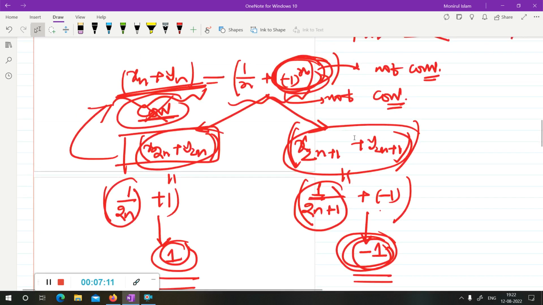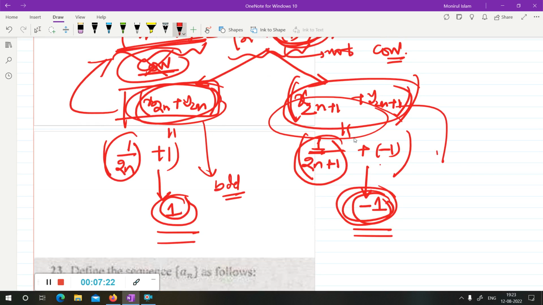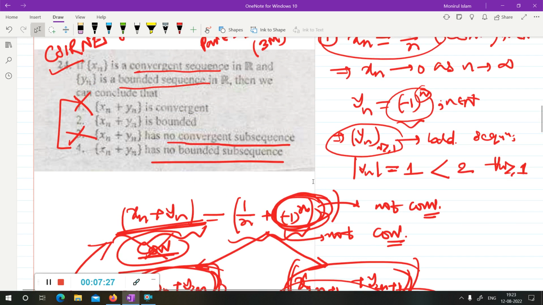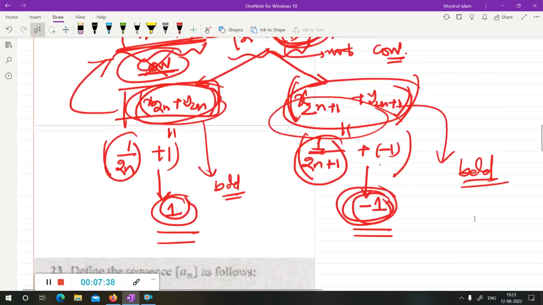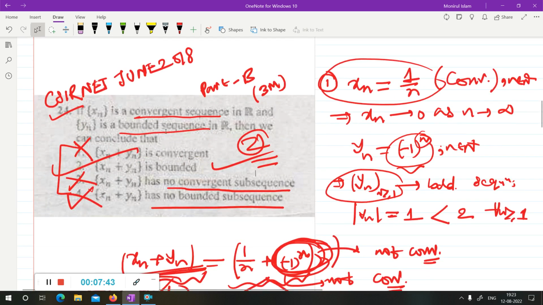So if the sequences x2n+1 and y2n+1 are both convergent, then they are bounded, obviously, because convergence implies boundedness. So it has two bounded subsequences, but the option says xn plus yn has no bounded subsequence, which is also incorrect. So the correct one will be option 2. You can verify this answer in one statement, with no need to justify; I have just given examples and verified each option for your knowledge.